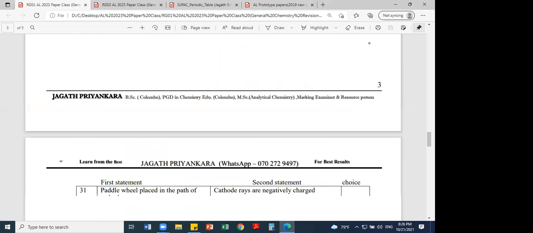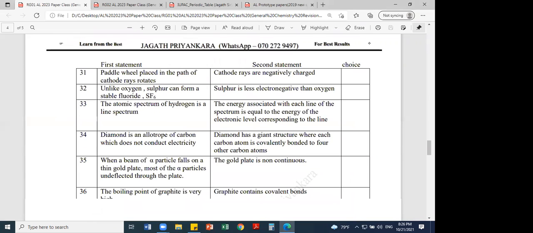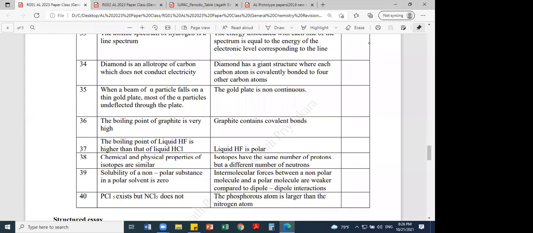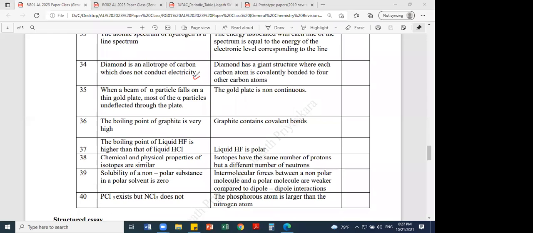The question we were discussing, question number 30, revision 1. Question number 34 also I gave the answer. Diamond, there's a small correction. I think I gave the answer second or first. I told you both these statements are correct. Diamond and graphite: diamond is an allotropic form of carbon and does not conduct electricity, correct? Diamond has no free electrons. And the other one, diamond has a giant structure where each carbon atom is covalently bonded to 4 other carbon atoms. That means there are 4 covalent bonds. So I think I gave the answer second.